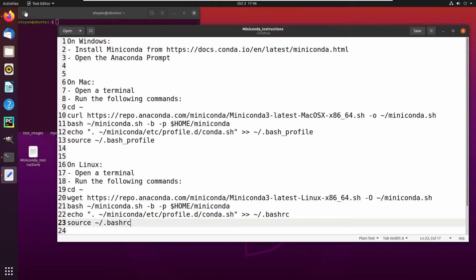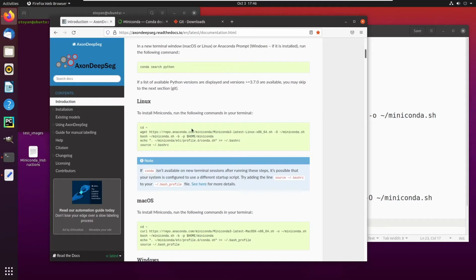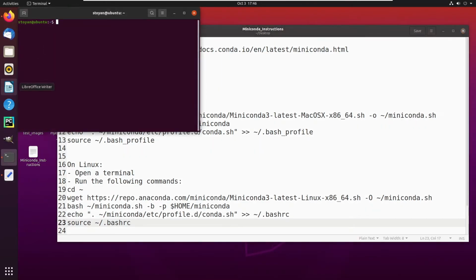Note that these commands can be found in our documentation, so you can just copy paste them from our documentation page. Since I've already installed Anaconda, I don't need to do this step.